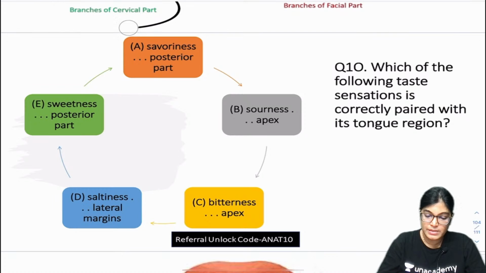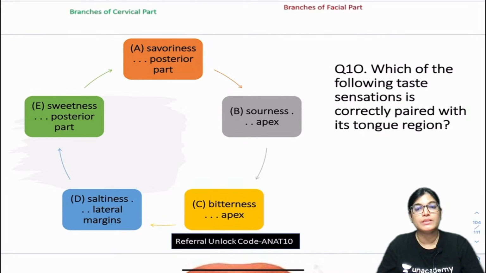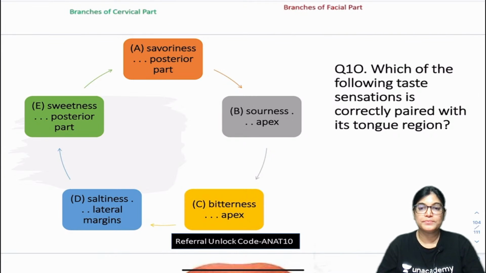Okay, so let's mark the next MCQ. Which of the following taste sensations is correctly paired with its tongue region? Five options are there, you have to mark the correct answer. A, sour taste on the posterior part; sweetness on the posterior part; salty taste on the lateral; bitter taste at the apex; and sour taste on the apex. Got it?